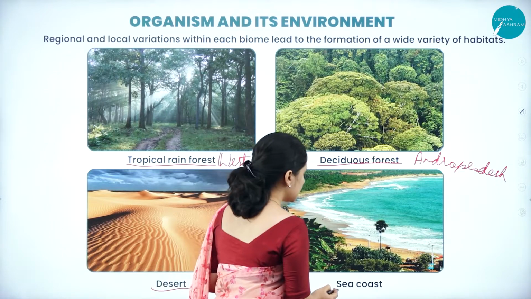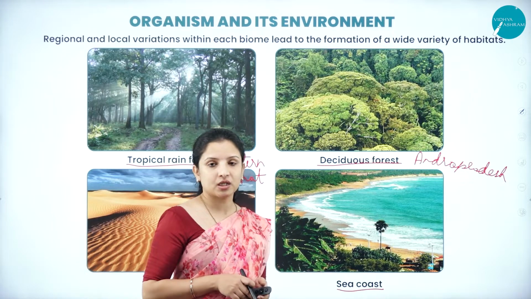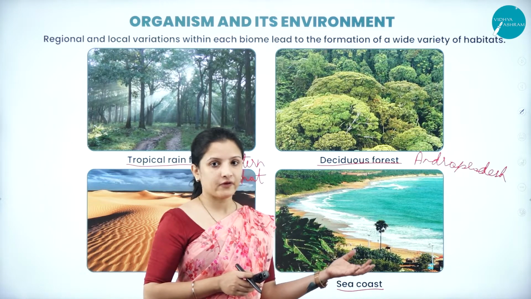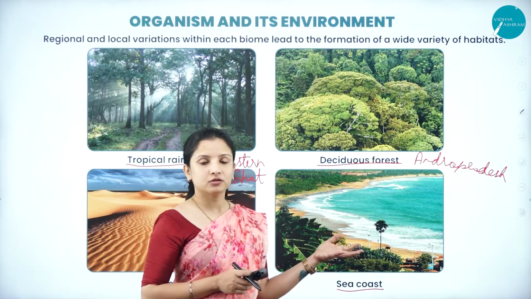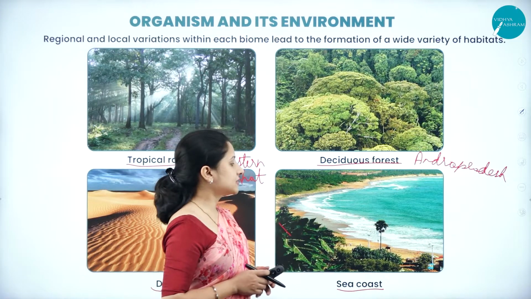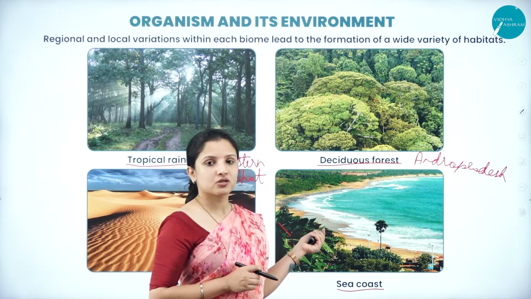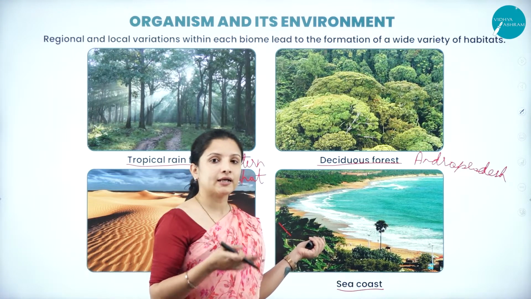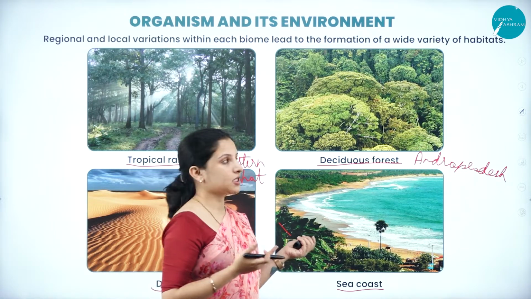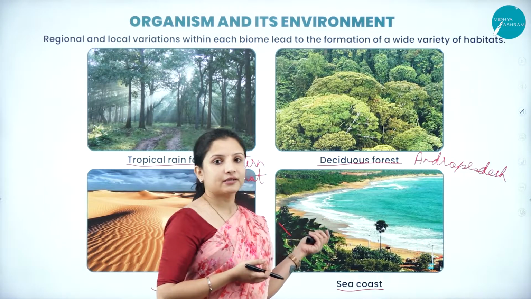Next, talking about the sea coast. On the sea coast, usually the temperature and humidity are high. If it is raining, it will be very heavy, and the temperature will also be too much. So the sea coast region is one where the temperature, rain as well as sunlight are all to the extreme. So these are the different biomes or habitats in India.